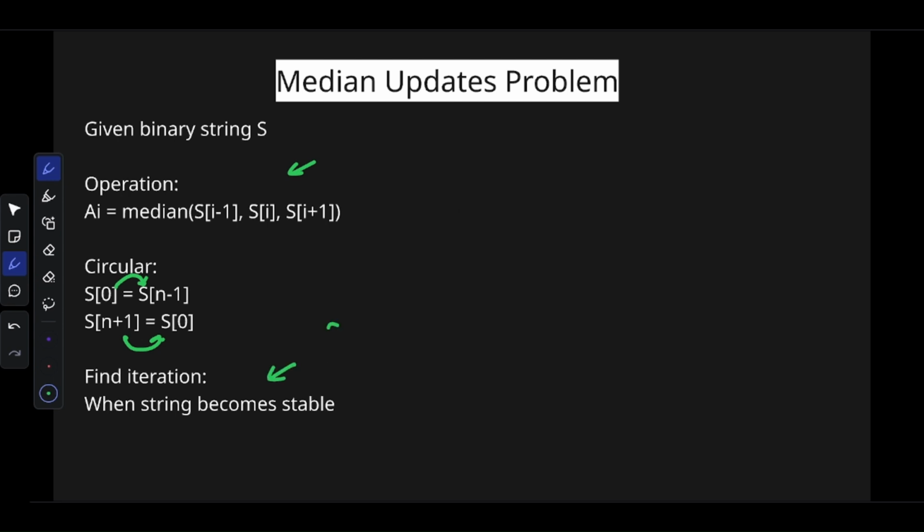So we have to find how many iterations are required so that the string becomes stable. That means if you perform the operation on S1, it converts it back into S1, so there is no effect on S1. Then we call it a stable string.